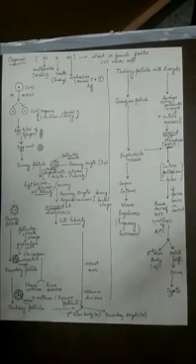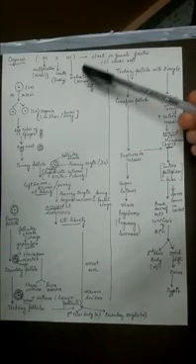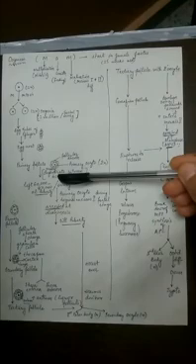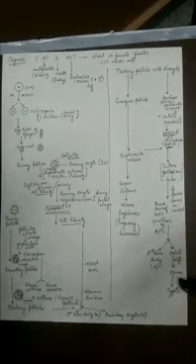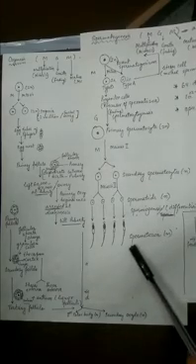So there are many more differences if you wish to learn. For example, during oogenesis the primary oocyte will give rise to only one egg, but in the case of spermatogenesis the primary spermatocyte divides to give rise to 4 sperms.